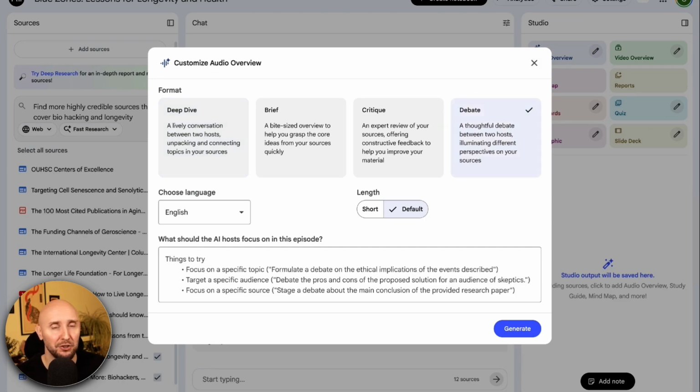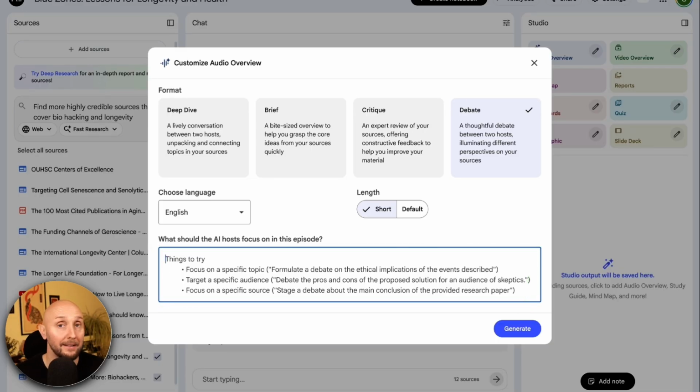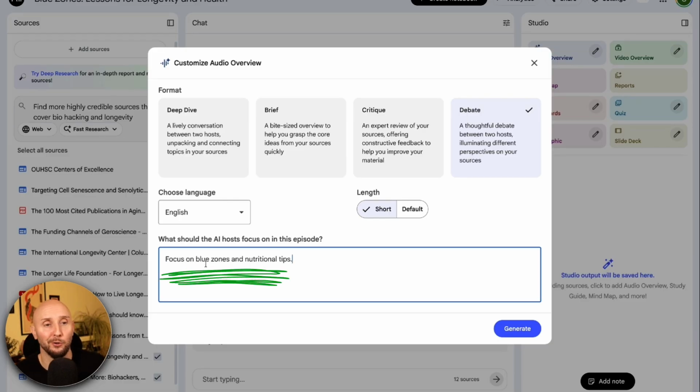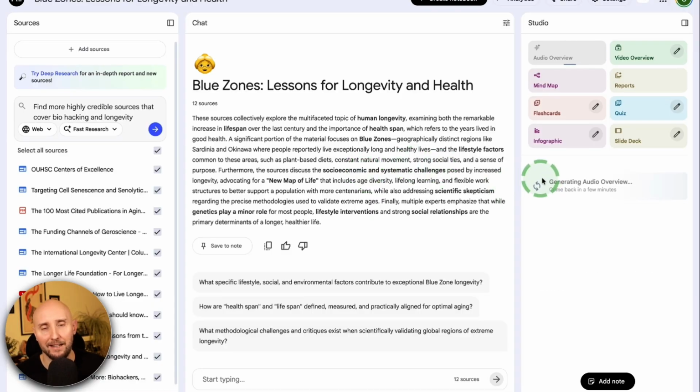So as a quick demo, let's choose the debate style. Now here I can select my language. I'm going to keep it on English. I'll make it short just for speed. And here we can give a prompt as well if we specifically want our podcast host to focus on a particular area of our topic. Now, my particular notebook right here is on longevity tips. So let's ask them to focus on blue zones and nutritional tips. Create this podcast. Now, of course, this will take a couple of minutes.